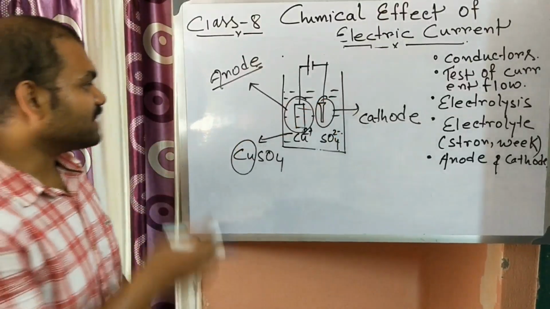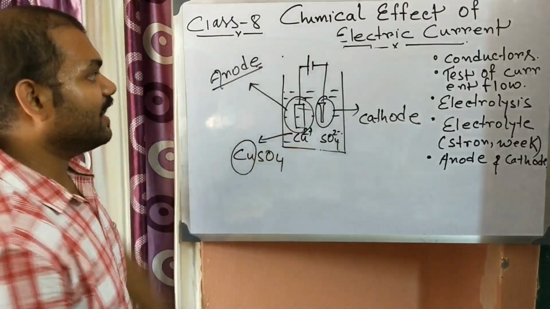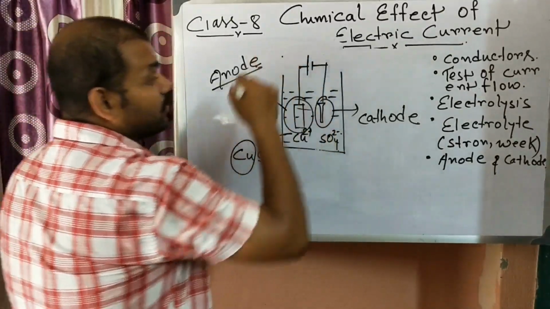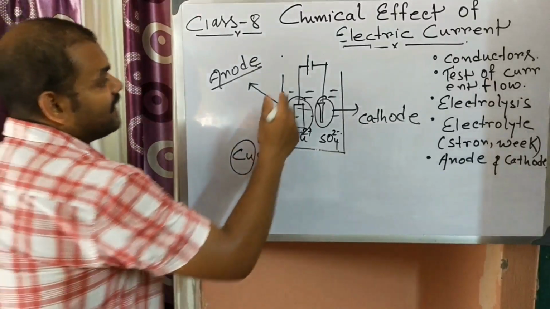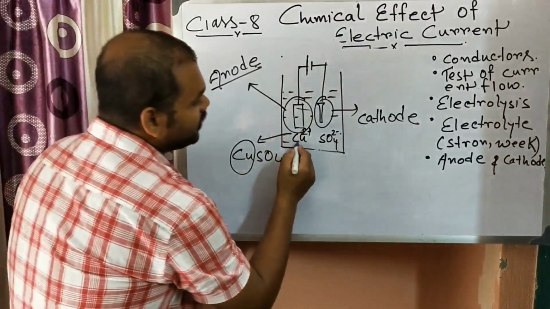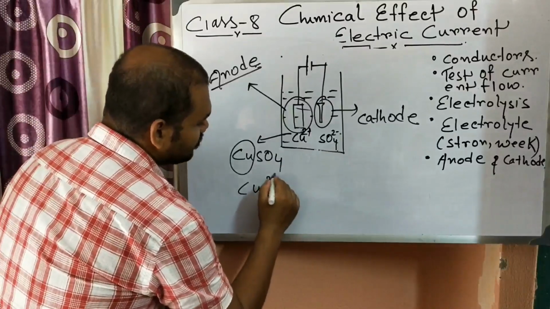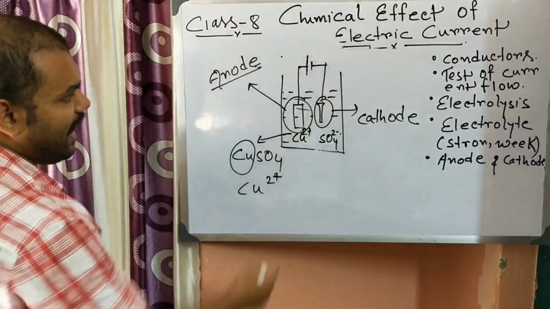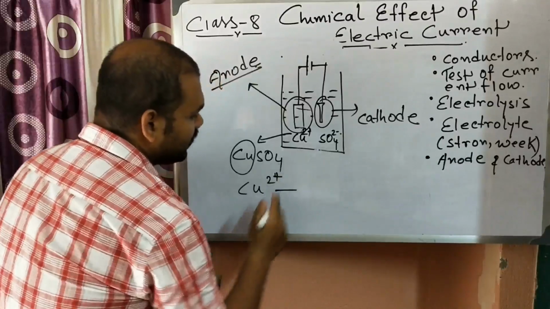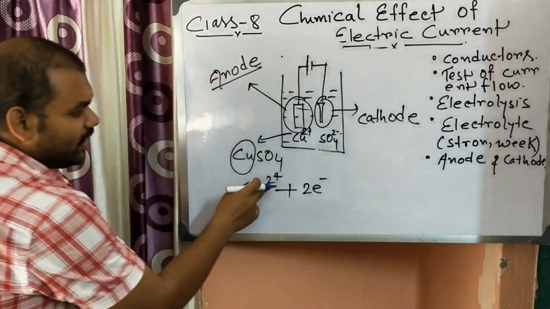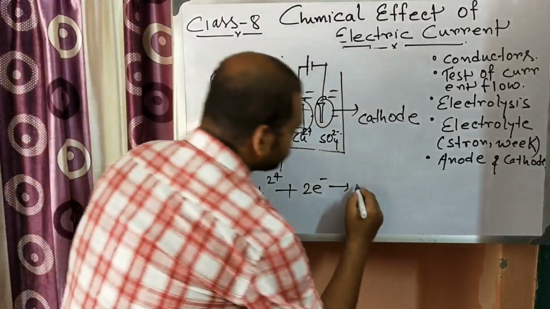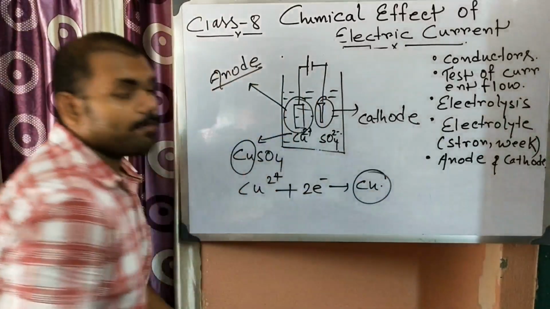Next, as soon as you close the circuit, current will flow through the solution, and Cu2 plus will go towards the cathode and take 2 electrons. With the 2 electron deficiency, it takes 2 electrons and deposits there as a copper atom.